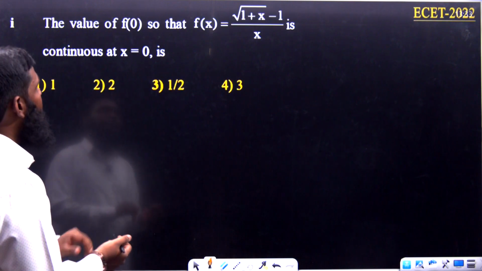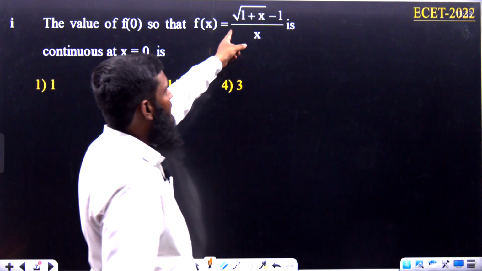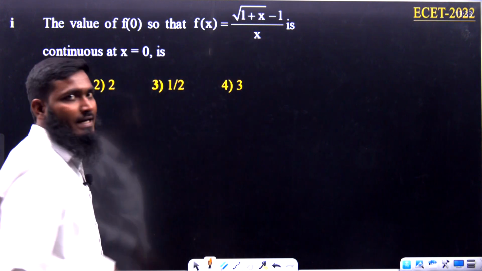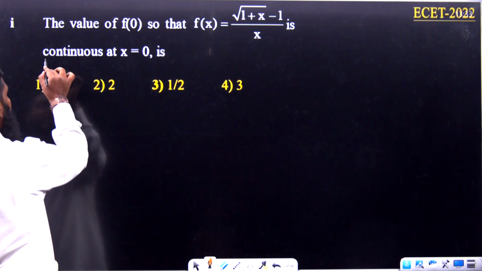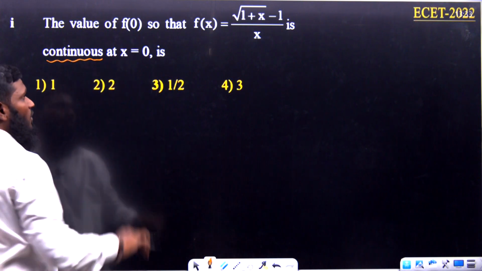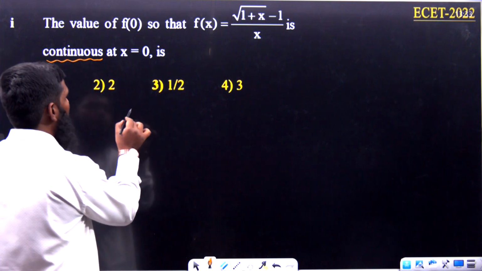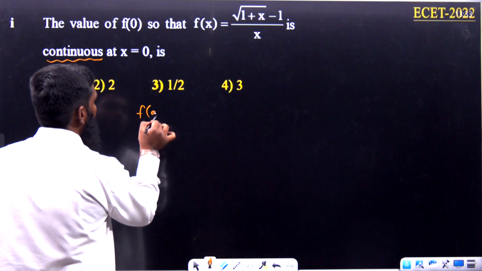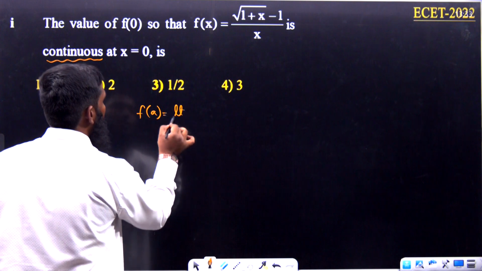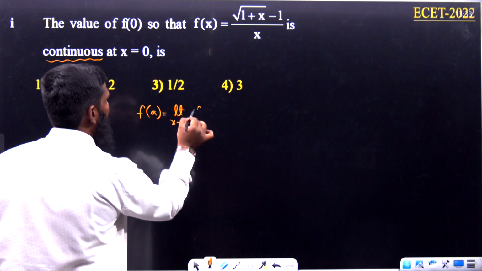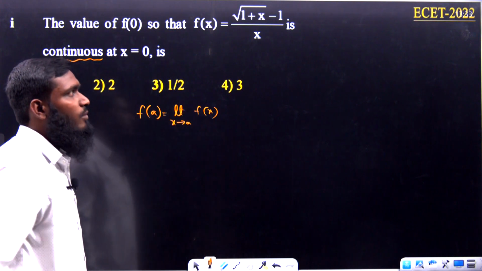The value of f of 0 so that f of x is equal to under root of 1 plus x minus 1 by x is continuous. Already in the question continuous is given. So just now in the previous question I have already told that whenever continuity is already given, then we have to use this formula, f of a is equal to limit x tends to a of f of x. The simple formula we are using over here.